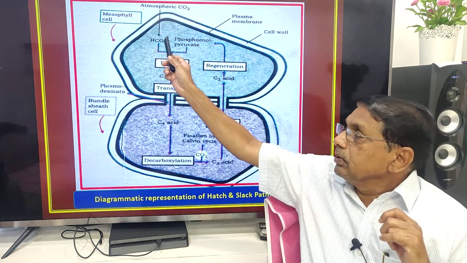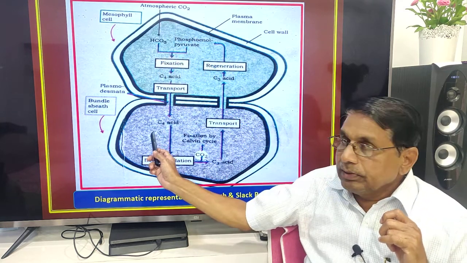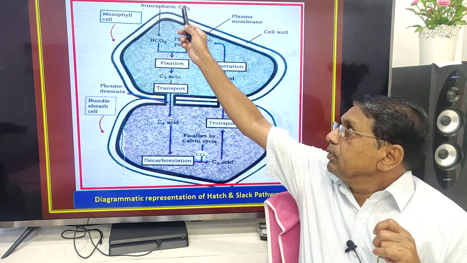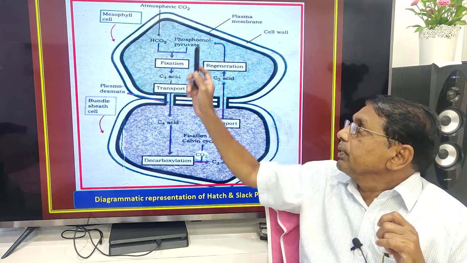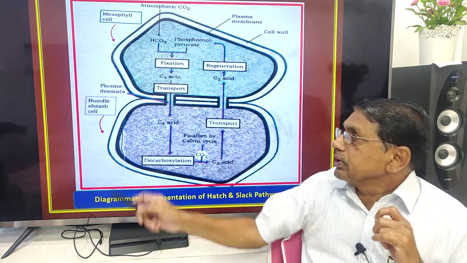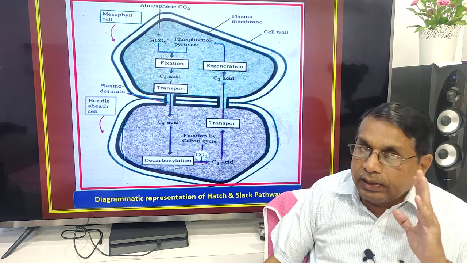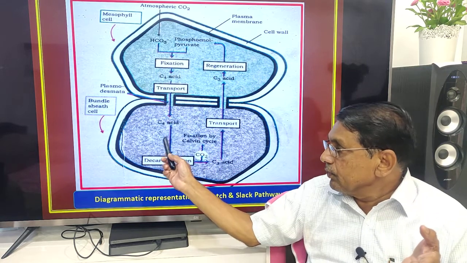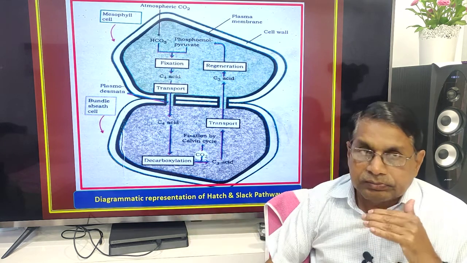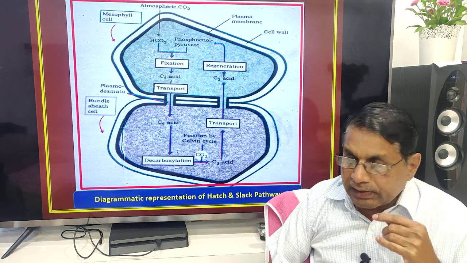Atmospheric carbon dioxide is fixed in the mesophyll cell by PEP, forming the C4 acid OAA, oxaloacetic acid. That acid is transported to the bundle sheath cells, connected by plasmodesmata, where decarboxylation occurs and carbon dioxide comes out from the acid.